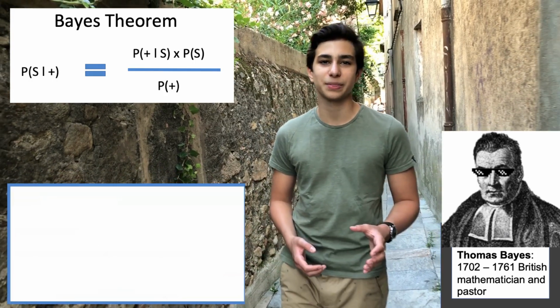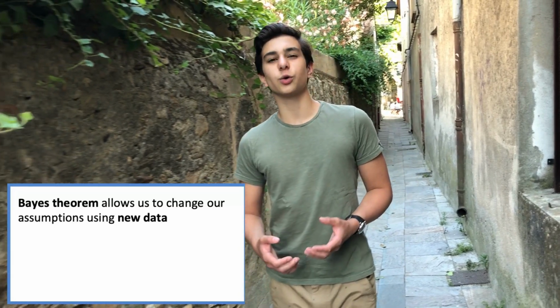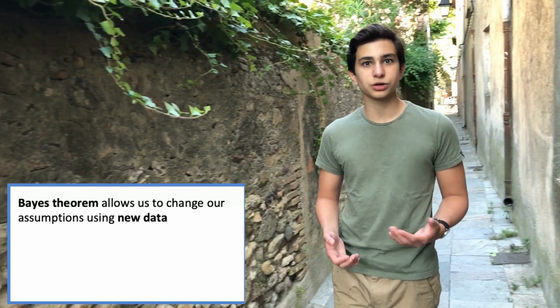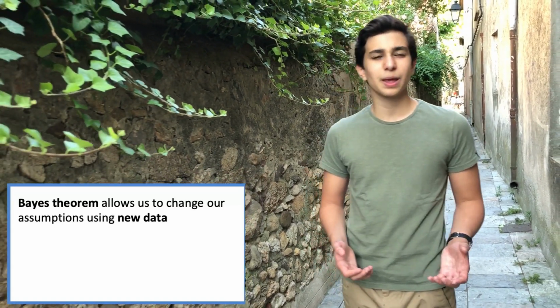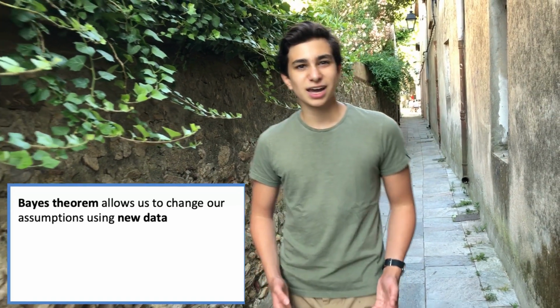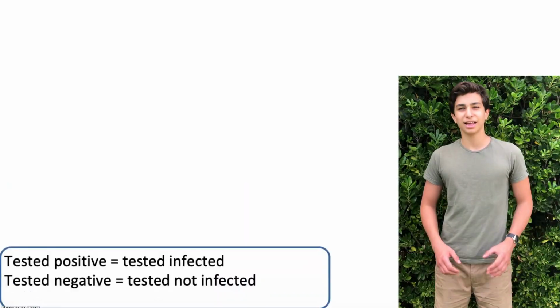What does the Bayes theorem say? It allows us to change our initial assumptions using new data, so using mathematics and not our intuition, which is often proven wrong. Now, we could use the Bayes theorem, but we can find the result of the Bayes theorem in a much more intuitive way, using emojis.